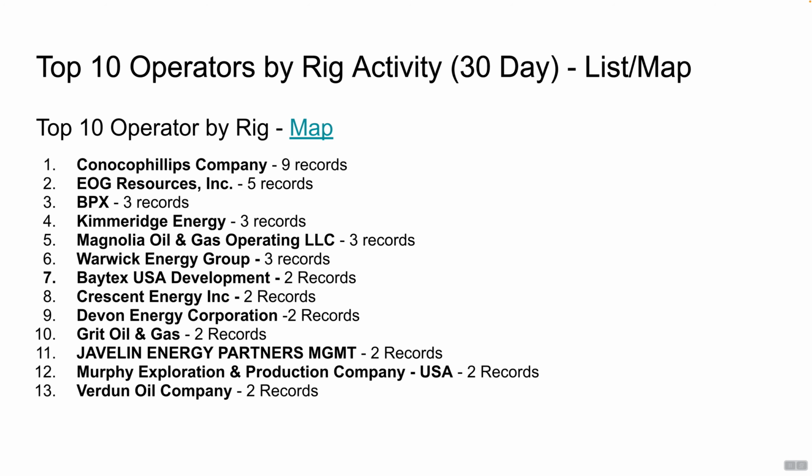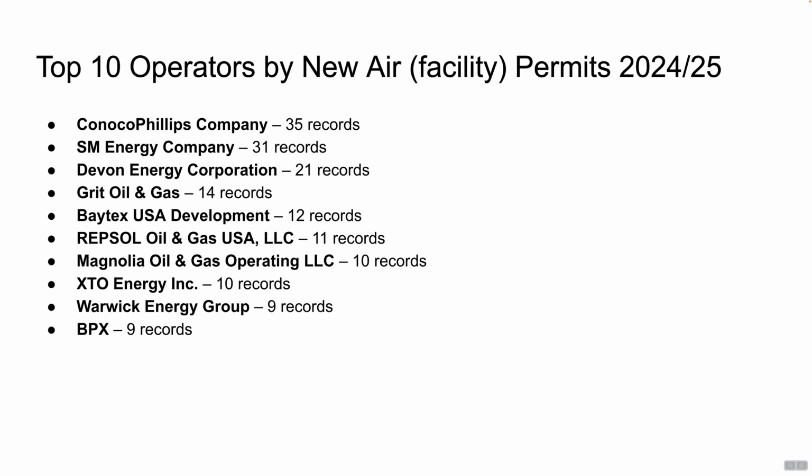So if we look at assessment, we looked at what our objective was. Relatively easy: top 10 operators by rig. In the Eagleford, again, we're looking specifically in the Eagleford, and this is over a 30-day period. So ConocoPhillips, EOG, BPX. So here's our top 10 companies that are actively drilling at this particular time in this particular market. We can load up the rig data, we can load up the well permit data and ask, show us the top 10 by record count. And then ultimately, it comes back after assessing the information with the data that we're looking at.